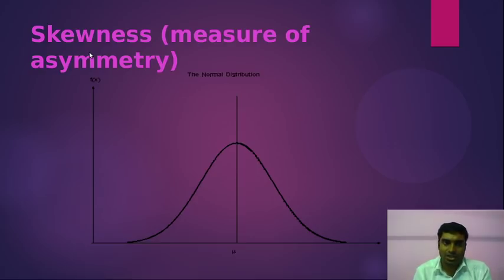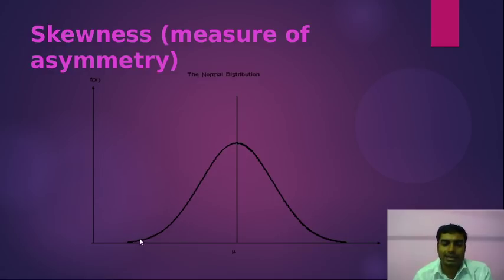What is asymmetry? First we have to know what symmetry is. Suppose I plotted a class's mathematics marks in a histogram, and the histogram is made of blocks.